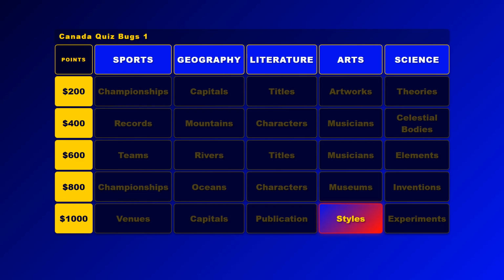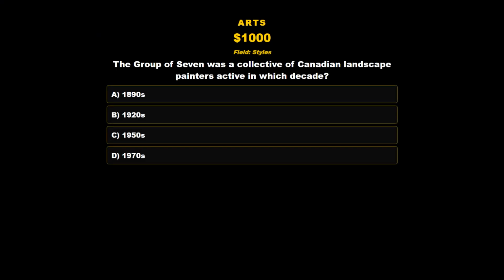Arts, Styles, for 1,000 points. The Group of Seven was a collective of Canadian landscape painters active in which decade? A. 1890s. B. 1920s. C. 1950s. D. 1970s.